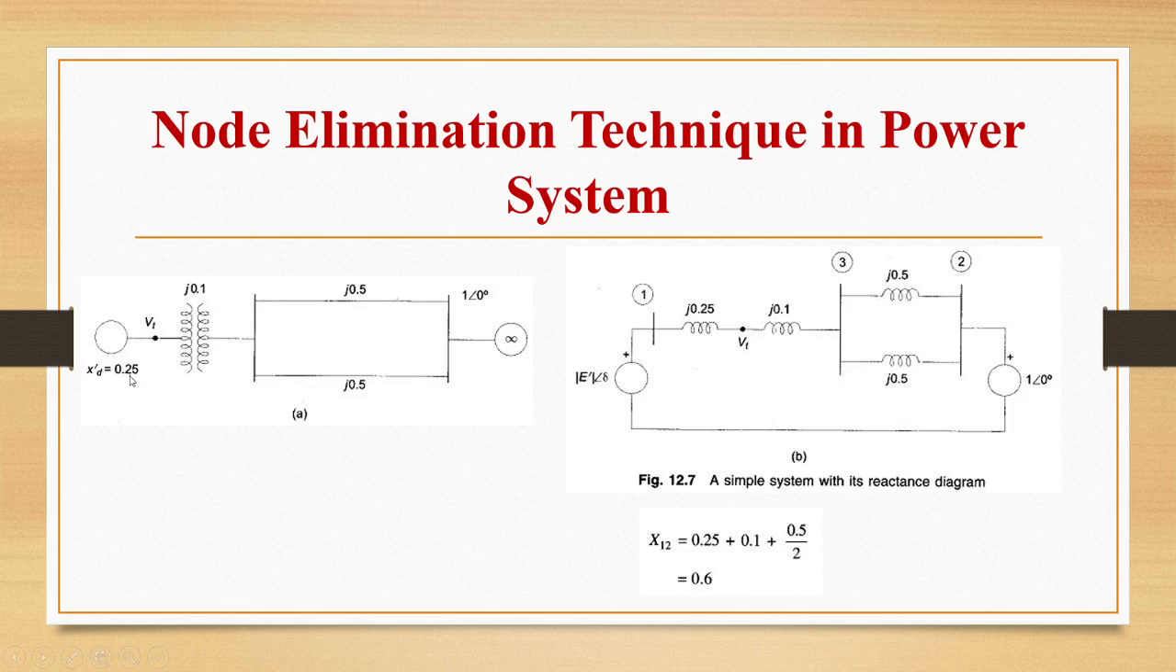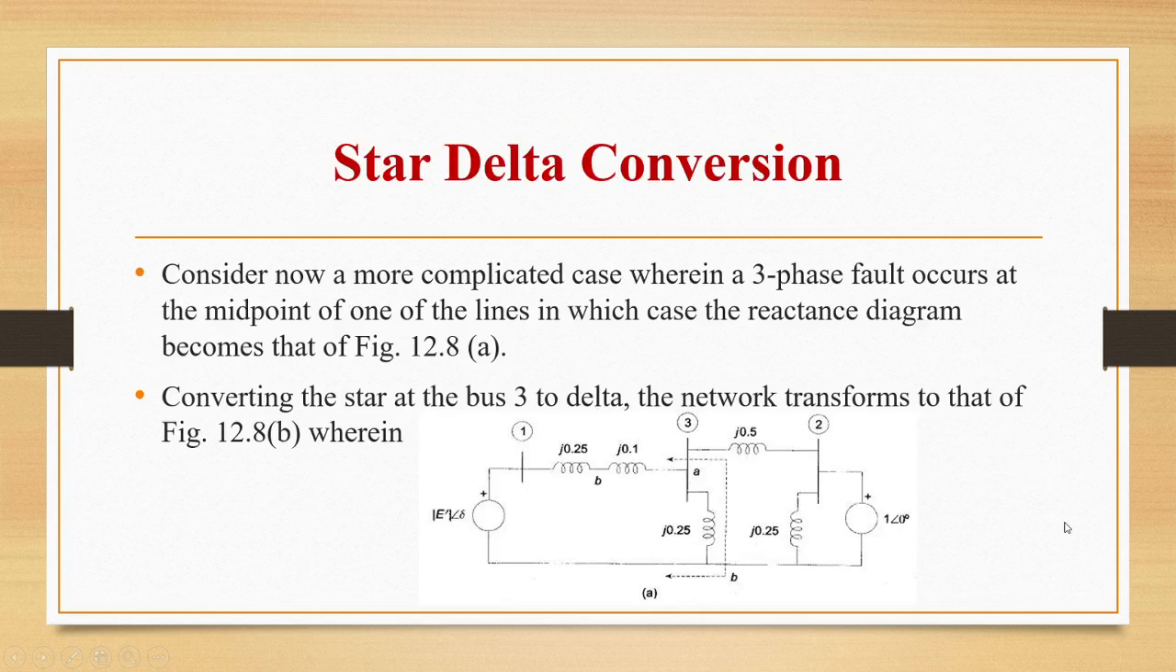For example, we are taking the value of Xd dash as j0.25, Vt, j0.1, j0.5, j0.5, and one angle 0. The reactance diagram is also shown here. In this reactance diagram we can see j0.25, this is Vt, j0.1, the same thing again, but the values of voltages are also inserted here. Then finding the value of X12, that is 0.25 plus 0.1 plus 0.5 by 2, according to the given data. Then X12 is 0.6.